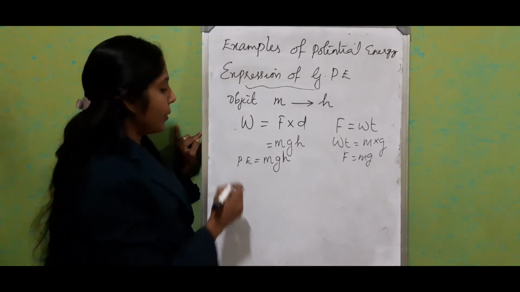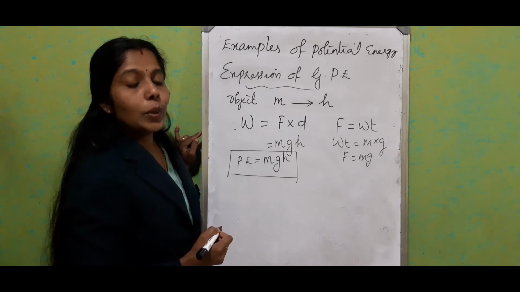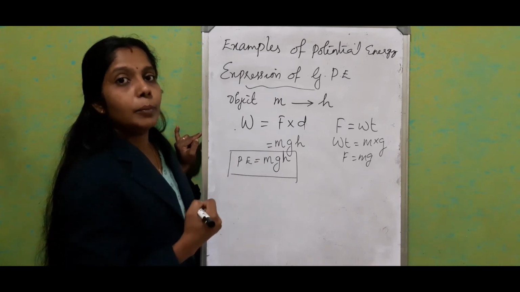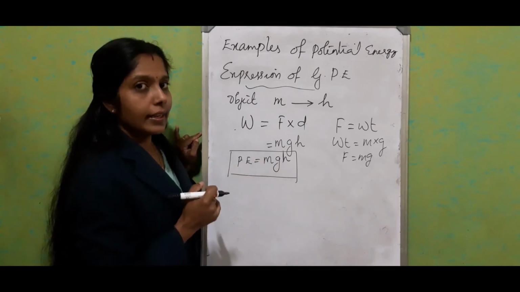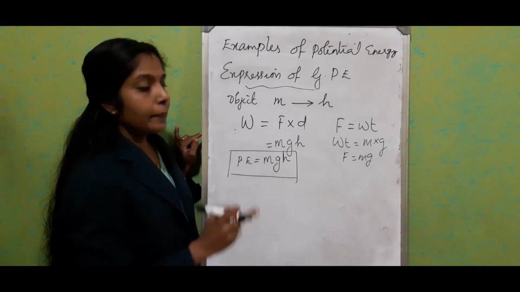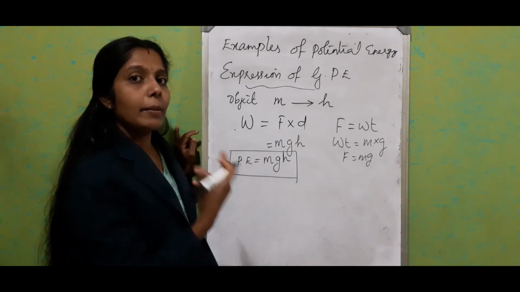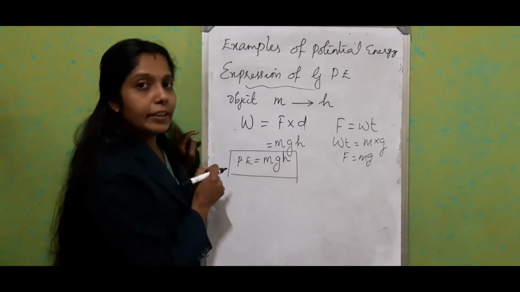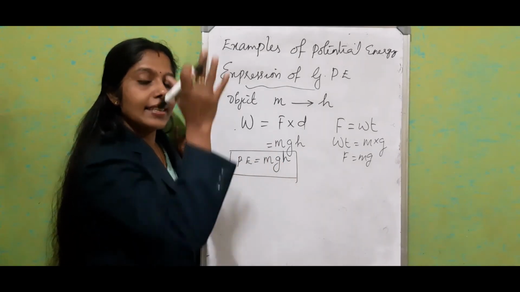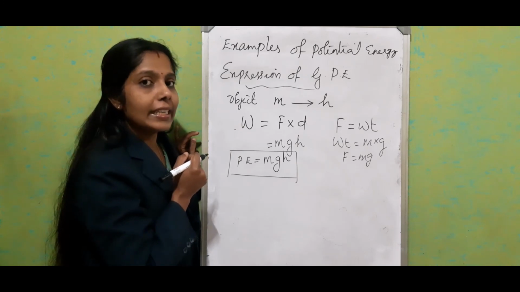There are two factors which the gravitational potential energy depends upon. g is a constant value, so we don't need to worry about that. First, mass: when mass increases, potential energy increases. In the same way, another factor is height: as the height increases, the energy possessed by the body also increases.